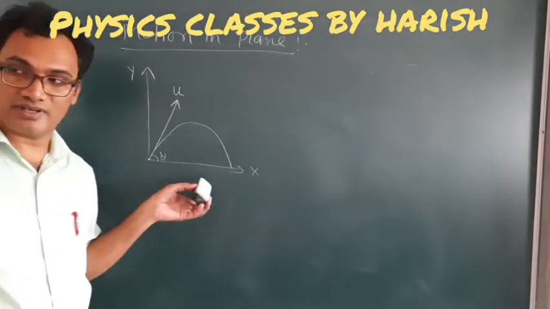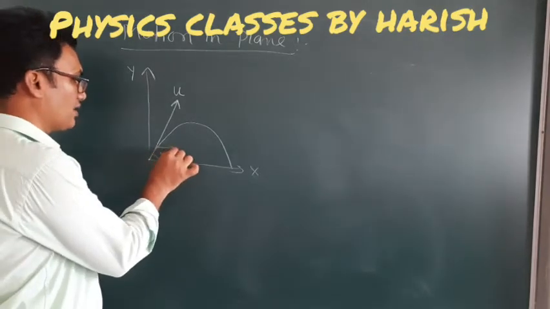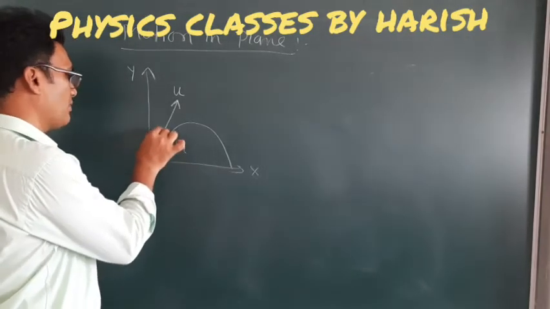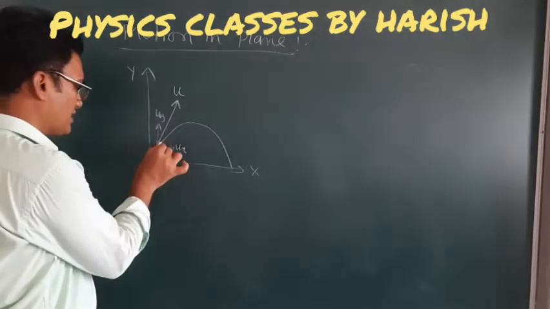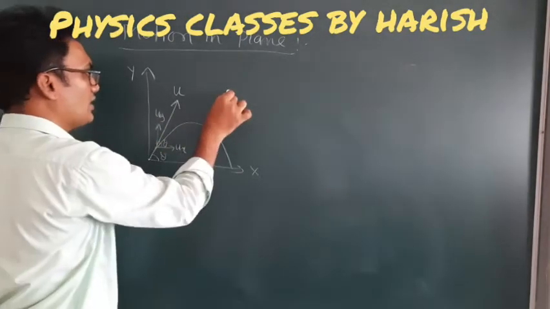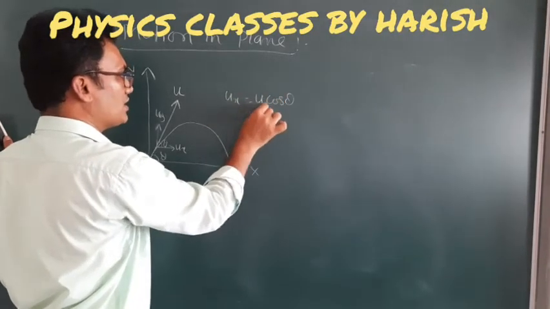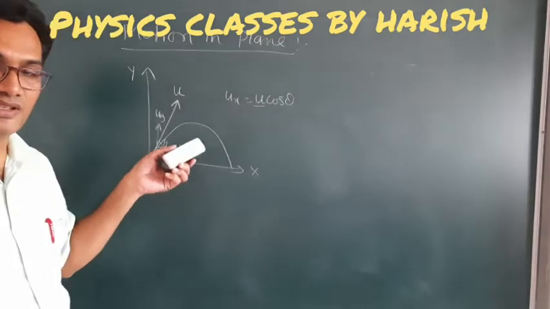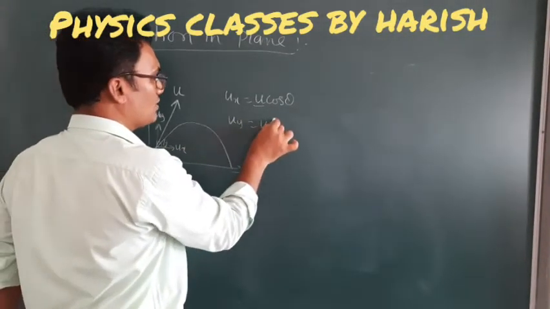According to resolution of vectors, the velocity vector can be resolved into two components: the horizontal component ux and the vertical component uy. The direction of velocity makes an angle theta here. ux is equal to u cos theta, where u is the magnitude of the velocity with which our object is projected, and uy is equal to u sin theta.